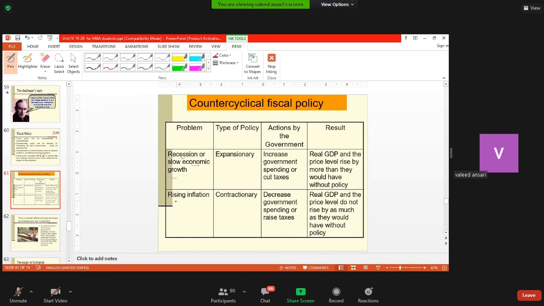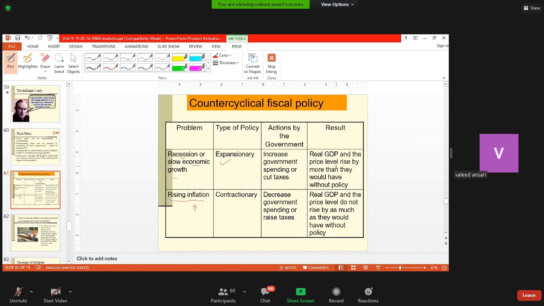Another is when inflation is high, that is, prices are rising. When the economy is slow, government, as I've already explained, should follow expansionary policy, increase government spending and cut taxes. This will give a boost to GDP and provide stimulus.